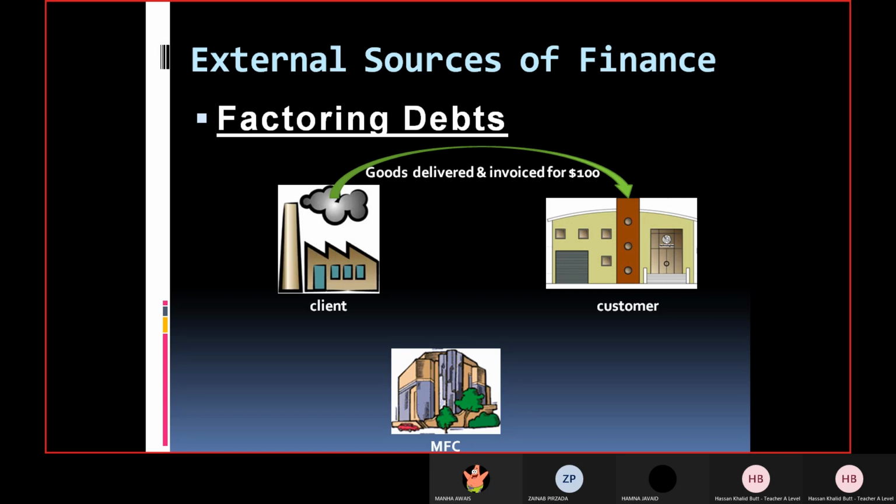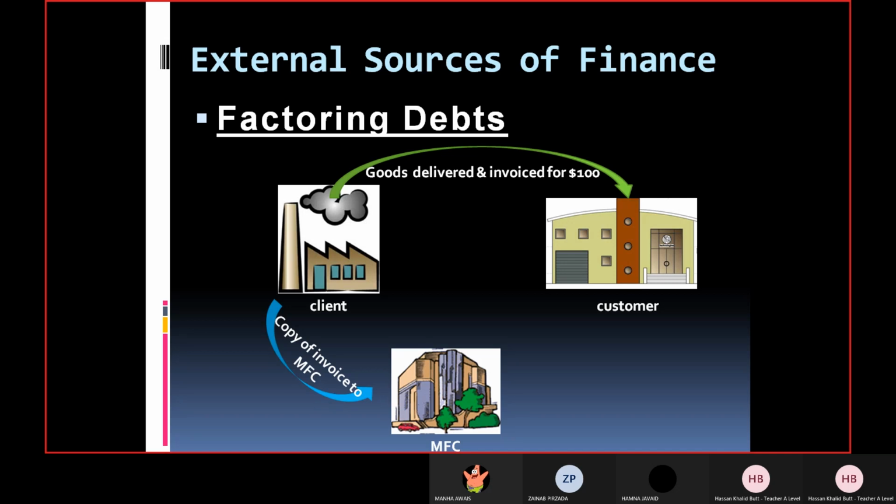That is the invoice. But the customer is yet to pay it. So after some time, the factory owner or the client approaches MFC. MFC is actually the debt factor. Remember, that is the agency.